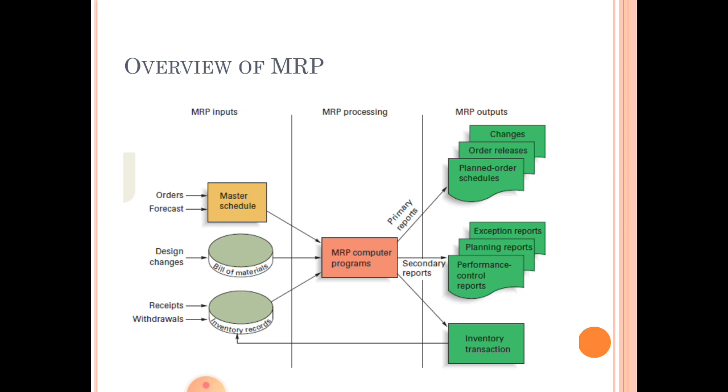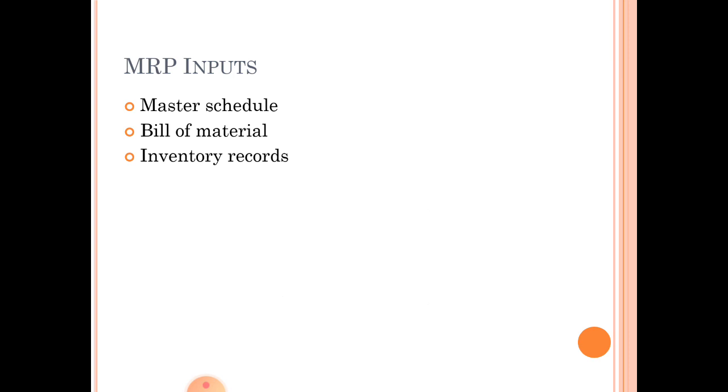The next is inventory records. Inventory record is also a critical input that tells us what is already available. For example, the total materials required is 100 but already available is 80 items. So it is very important information required. This record is very important to take decisions whether to order, how much to order, and what is already available. Now we'll discuss these three inputs in detail.